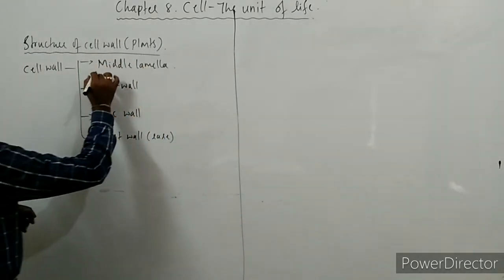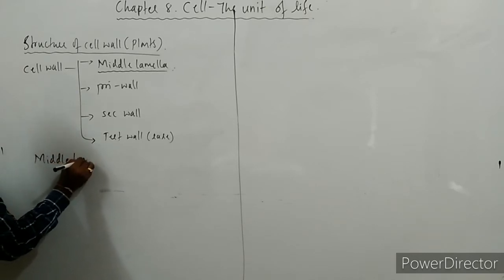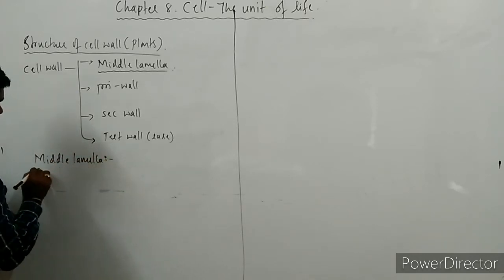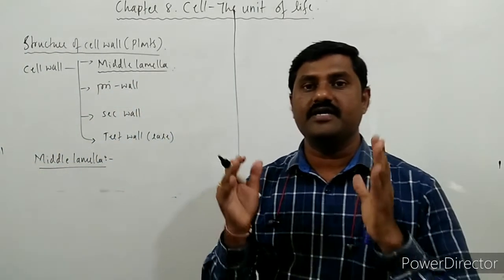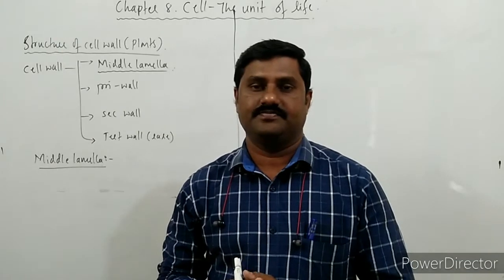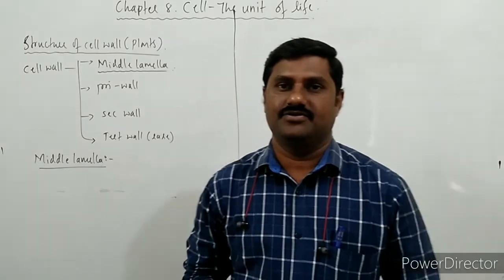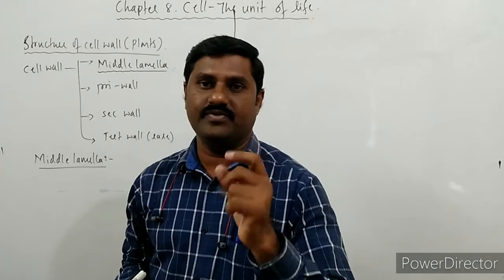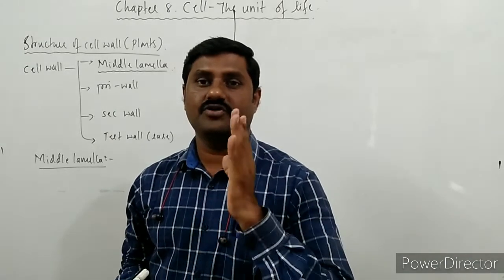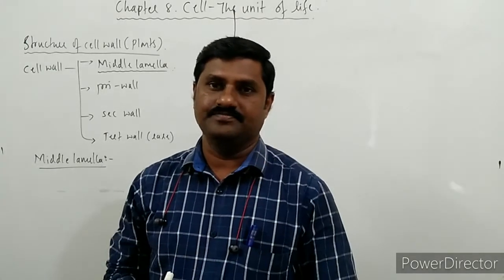Let us see, the middle lamella is the first one. So let us start with the middle lamella. What is this middle lamella? It is the cementing layer that lies commonly between two adjacent cells. So it is a cementing rigid wall present between two adjacent cells. It is common for both the cells, and that is called the middle lamella.